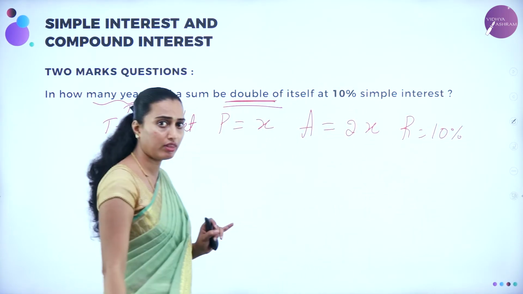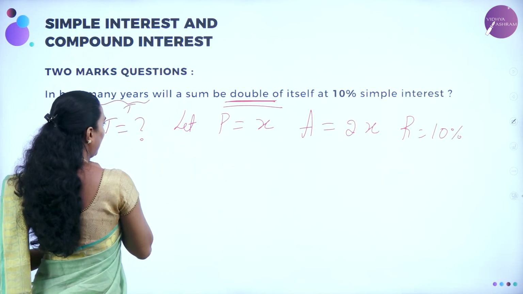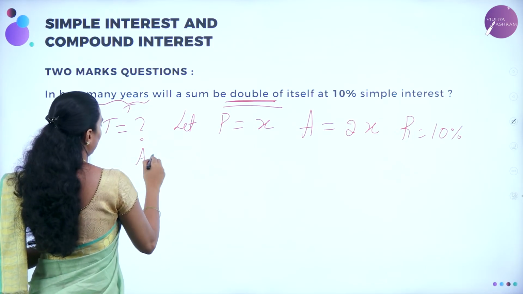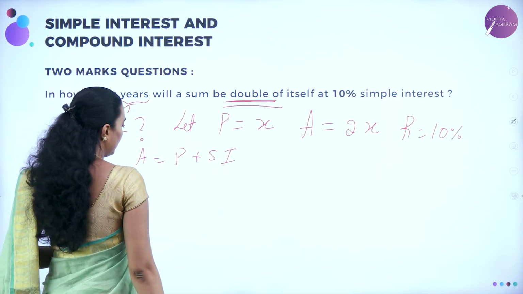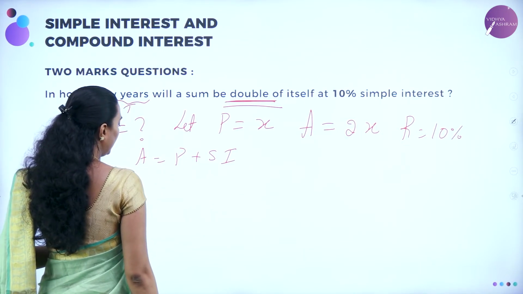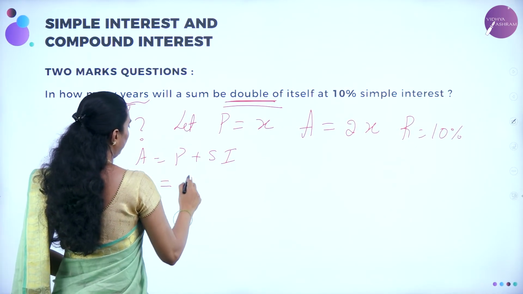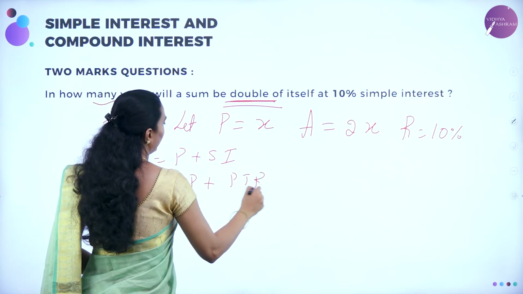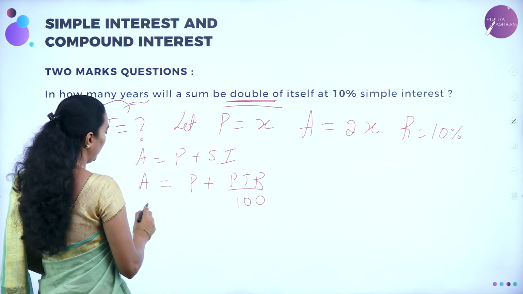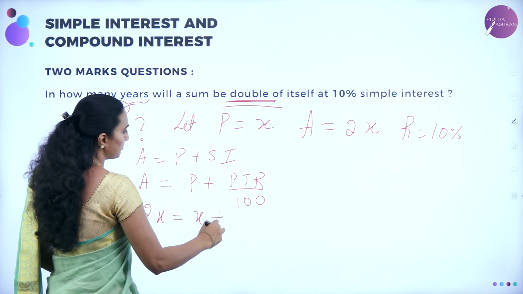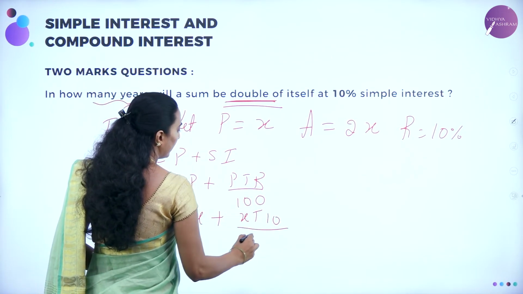Correct? 10%. Now you have the formula: A will be equal to P plus SI. You know already the formula. SI is PTR divided by 100. So A will be equal to P plus PTR divided by 100. You know also this formula. Now let me calculate. A is nothing but 2x, is equal to P, which is nothing but x, plus x. T we don't know. R is nothing but 10% divided by 100.